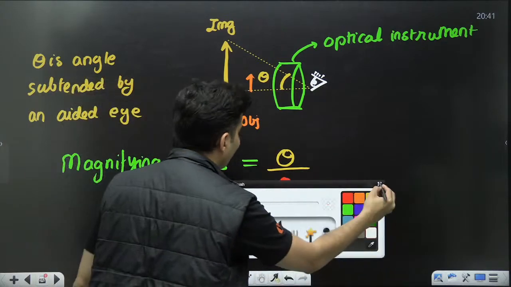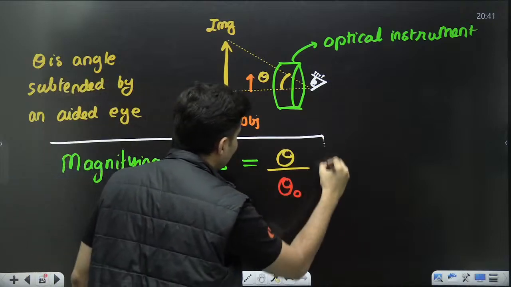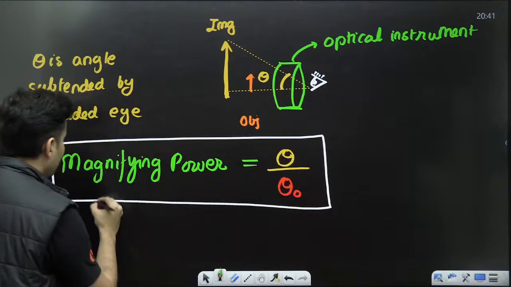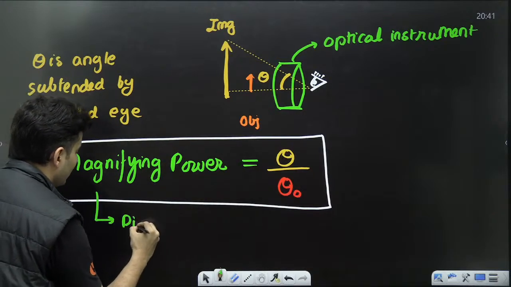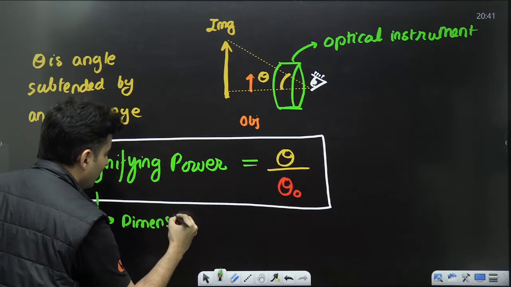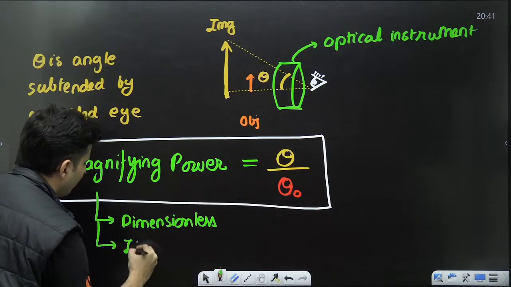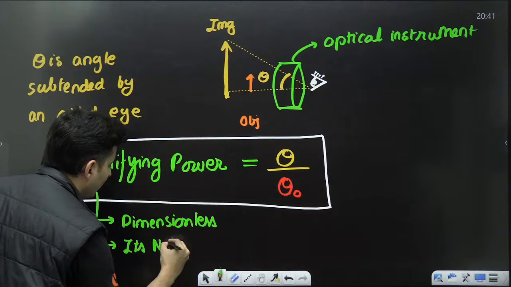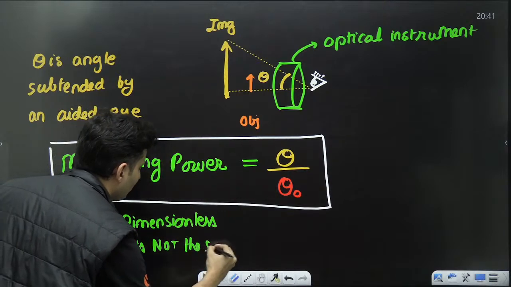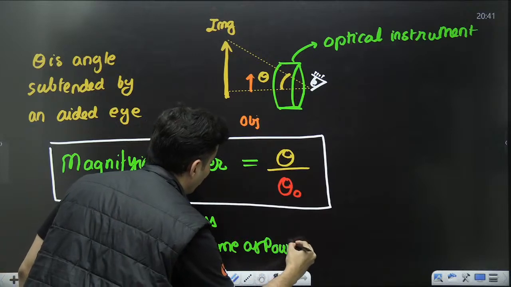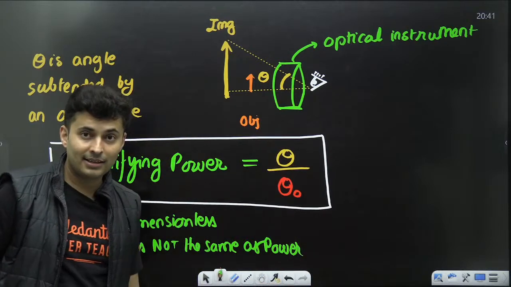This is a very, very important formula. Now please remember, this magnifying power is dimensionless. It's not the same as power. Power was in diopters, 1 by f.